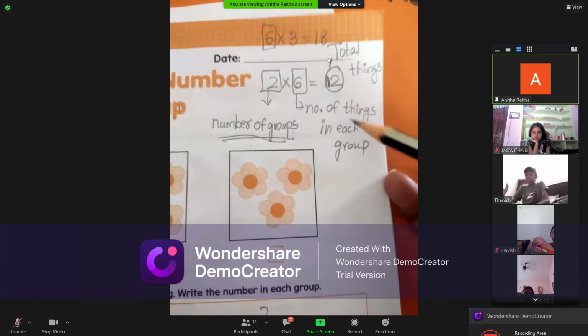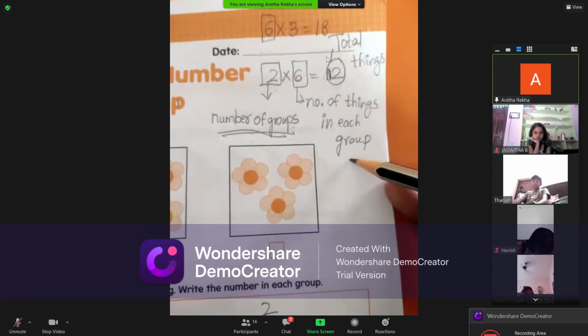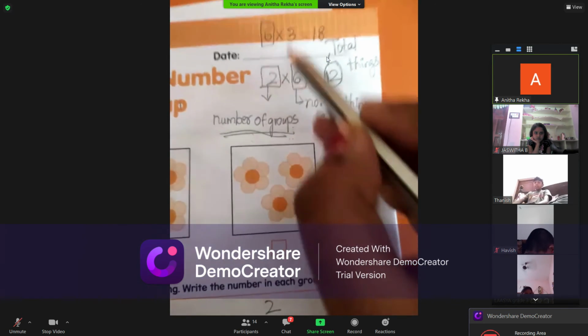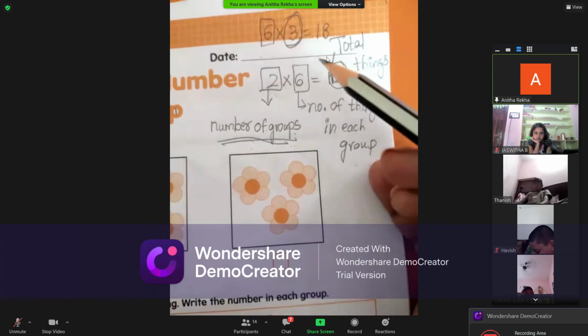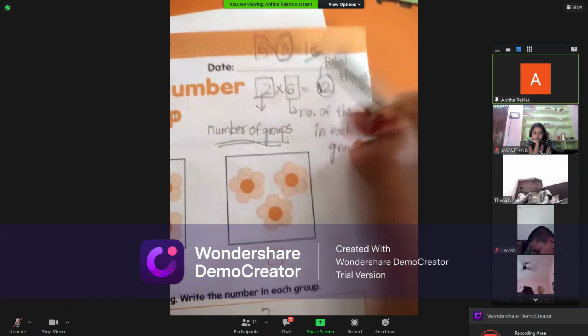Okay. Now, number of things in each group. In one group, how many things will be there? Three things. Total things, how many will be there? 18.